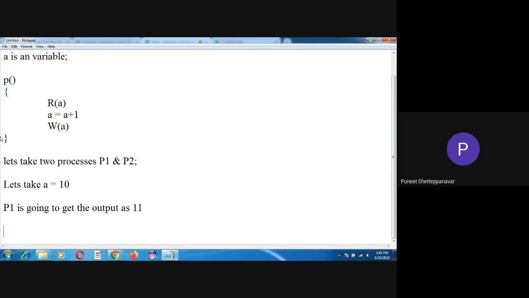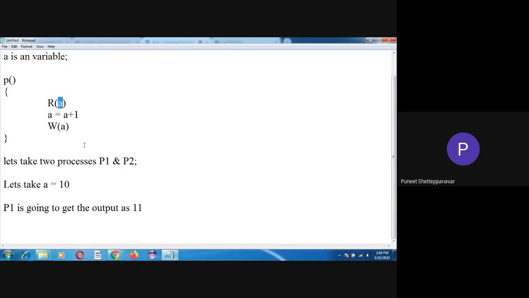Okay, so process P2 will start executing. Since process P1 has executed once, the A value, which earlier was 10, has now been updated to 11. So once process P2 starts executing this particular set of code, it will read A. What will P2 read?